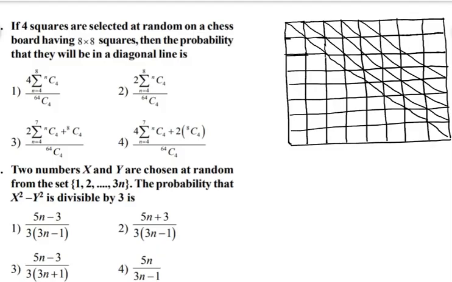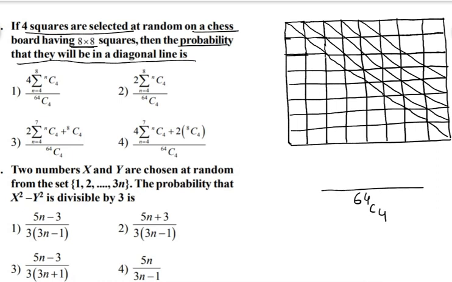Observe this particular question. If 4 squares are selected at random on a chessboard having 8 by 8 squares, then find the probability that they will lie in a diagonal line. Total 64 squares are there. From those 64 squares, we are selecting 4 squares, which can be done in 64C4 ways. The 4 squares we select must lie along a diagonal line. Along this diagonal line, how many squares are there? 8 are there. From those 8, you can select any 4.